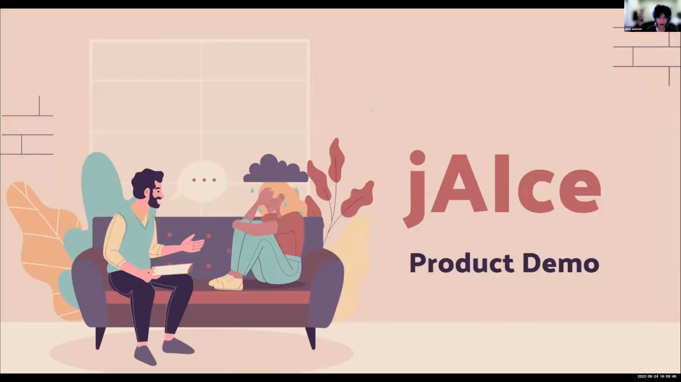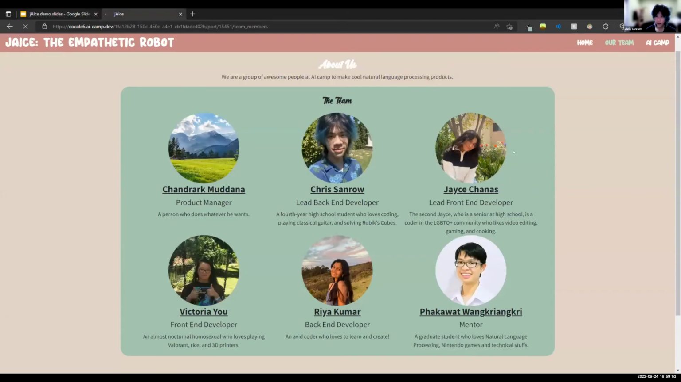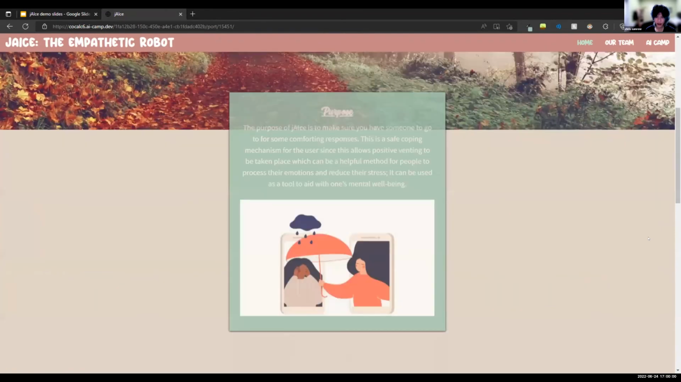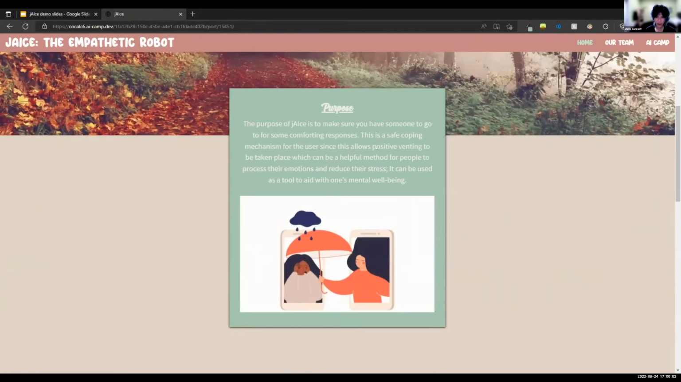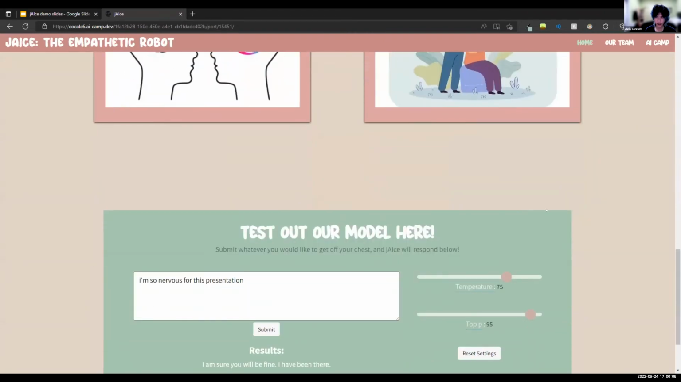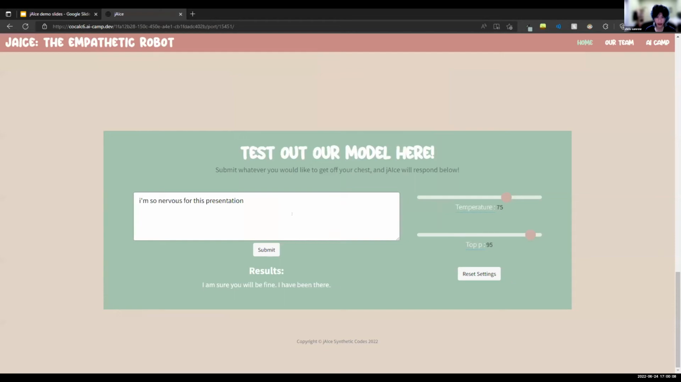Okay, so now we're actually going to try the product. Here, this is our homepage of the website. So you can see the arrow prompts you to scroll down. So here we have the purpose, application, and description, which we've already covered in the PowerPoint. Okay, so I'm just going to try the first prompt or some preset prompts that we prepared, but you guys can put some prompts in the chat that I'll try after this.